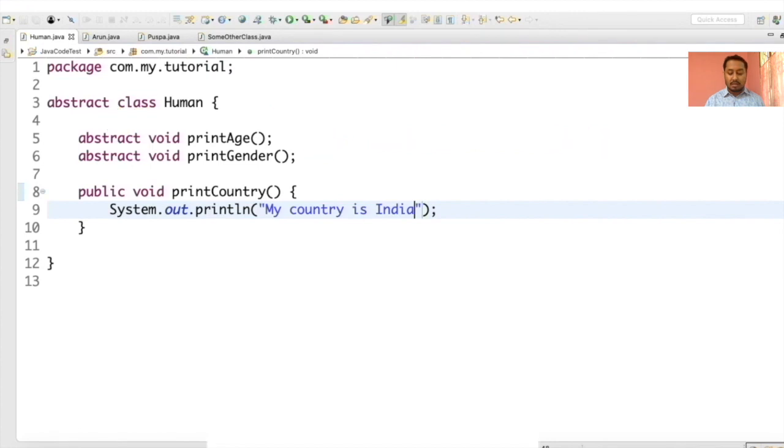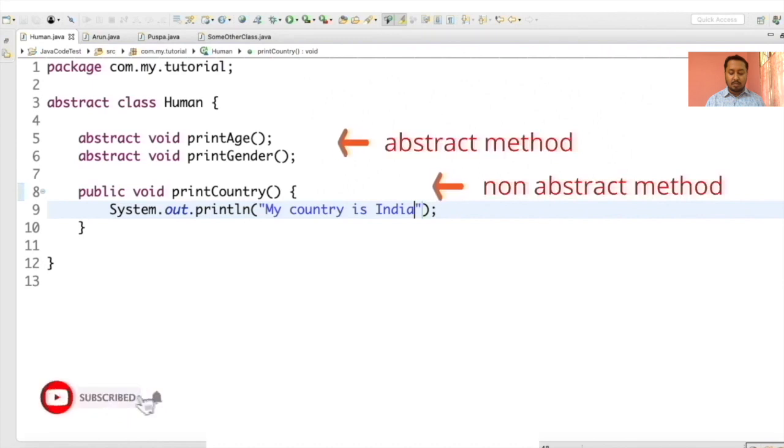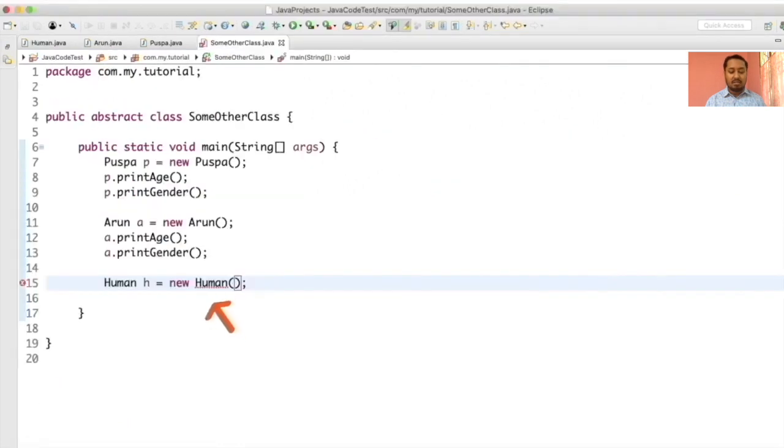It is not mandatory to have an abstract method in an abstract class, but if a class has an abstract method, then the class must be declared as abstract. An abstract class could have both abstract and normal implemented methods. We cannot create an instance of an abstract class.